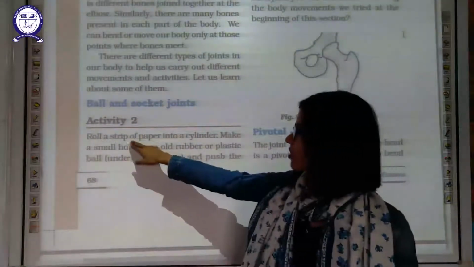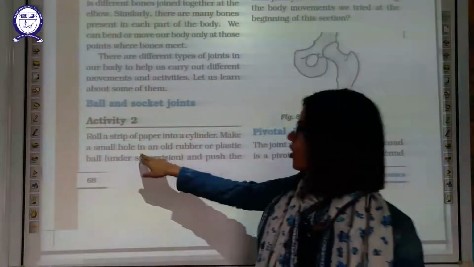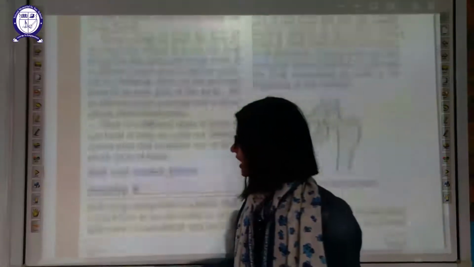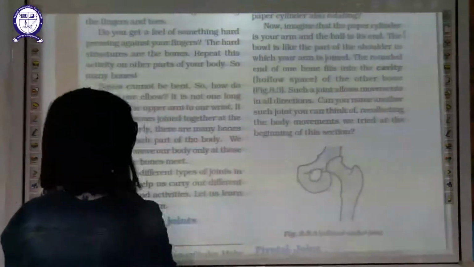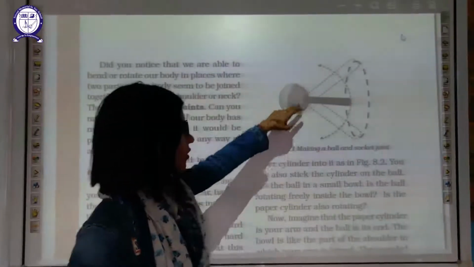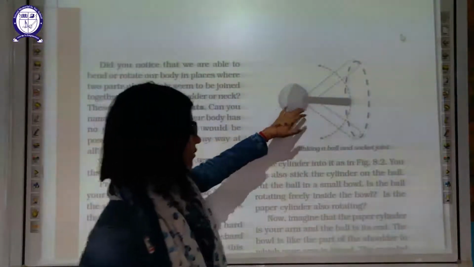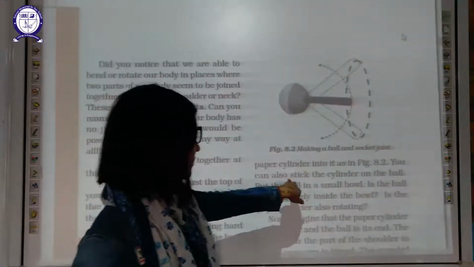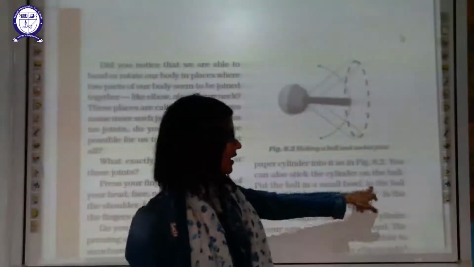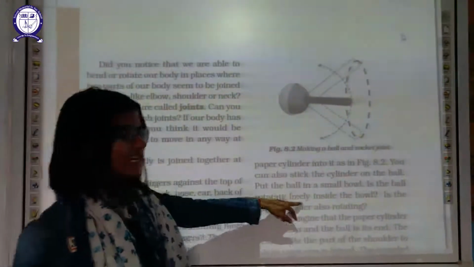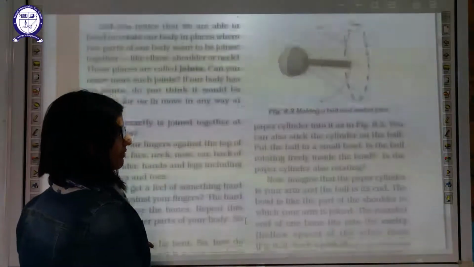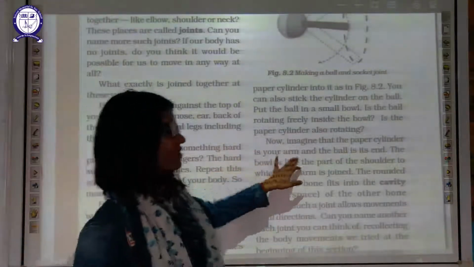Okay, roll a strip of paper into a cylinder. Make one small hole in an old rubber or plastic ball, and push the paper cylinder into it as shown in this figure. You have to insert one wooden cylinder in that ball. You can also stick the cylinder on the ball. Put the ball in a small bowl. Does the ball rotate freely inside the bowl? Yes, it will rotate freely. Is the paper cylinder also rotating? We can rotate it. Now imagine the paper cylinder as your arm.